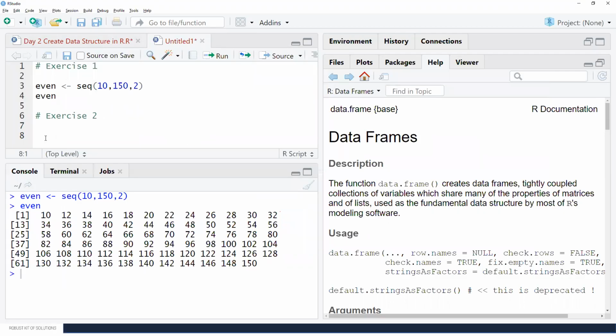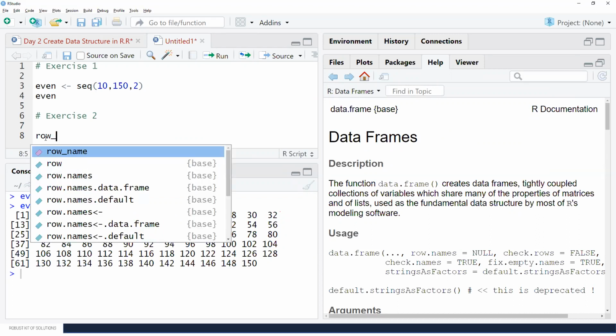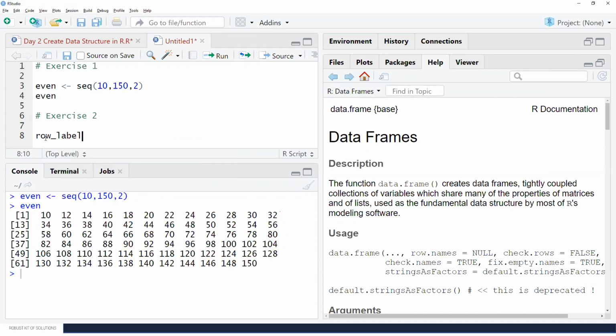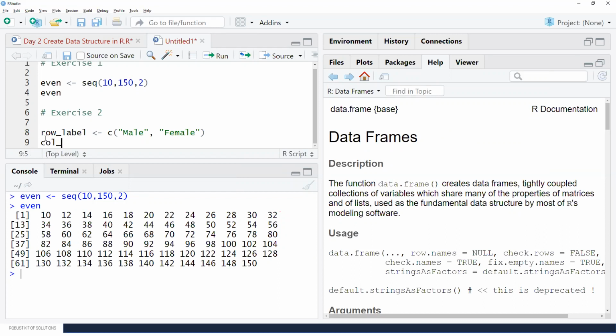So let me just put first of all, let's say, row label, right? And then I'm putting here male and then female, right? Then column labels, I'm using, let's say, low, medium and high.